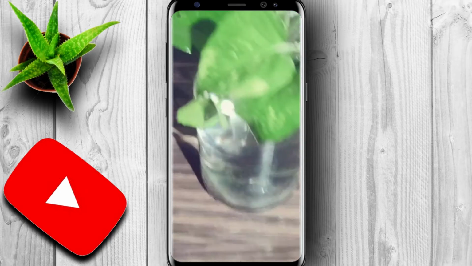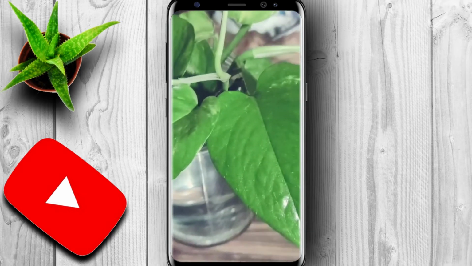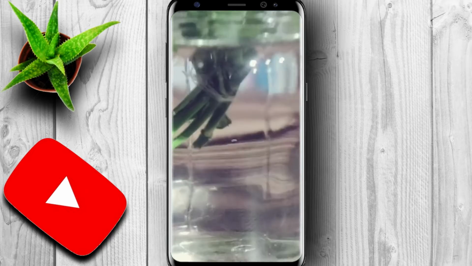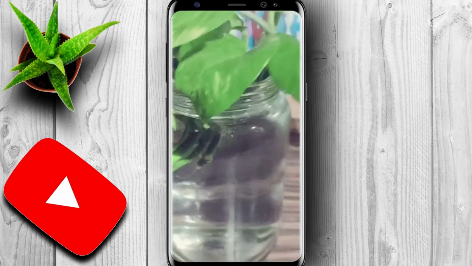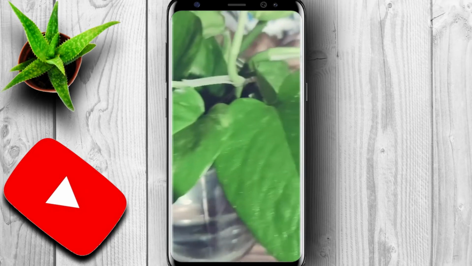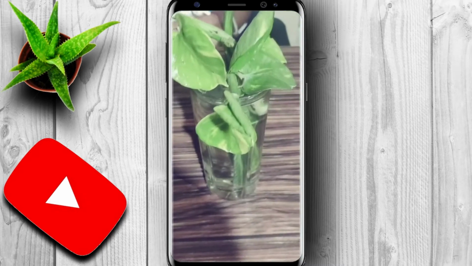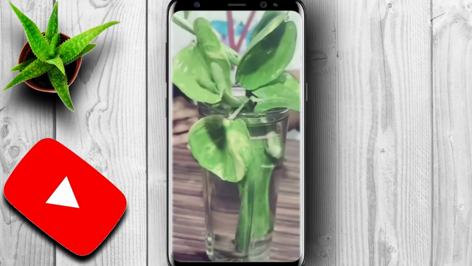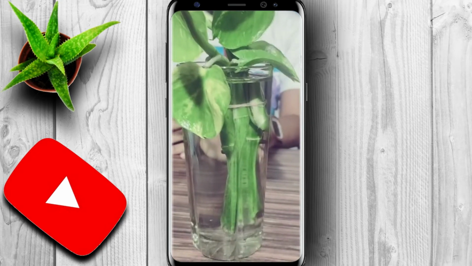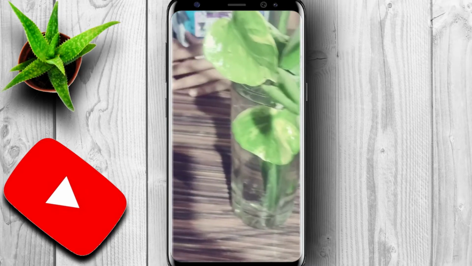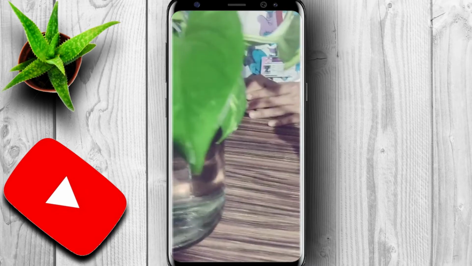So here you can collect 2-3 twigs of money plant, make a bunch of twigs and put it into a water container and keep this plant in all the rooms of your home, especially in the kitchen where many types of toxins are released. According to a NASA report, the money plant has high photosynthetic efficiency to release more oxygen and the ability to remove toxins and improve indoor air quality.